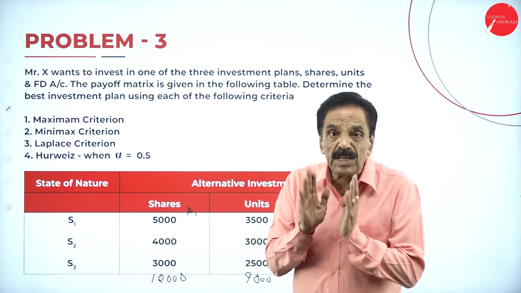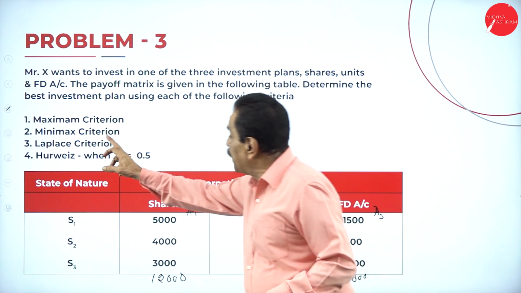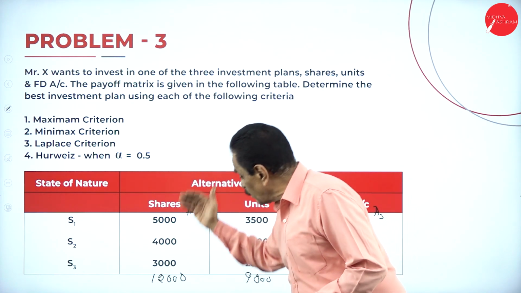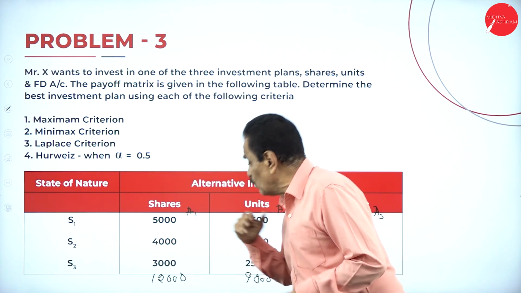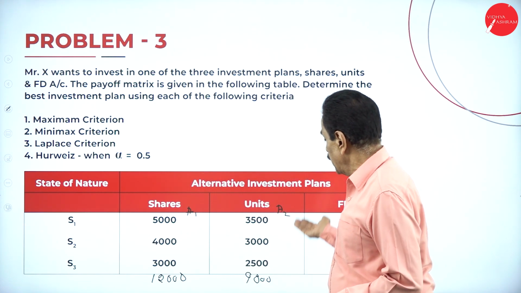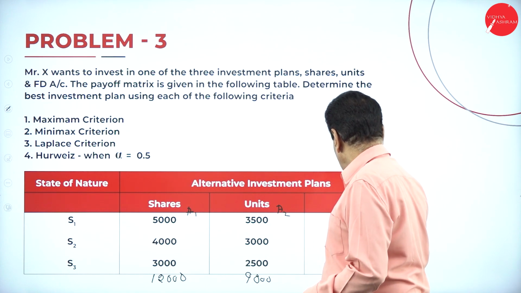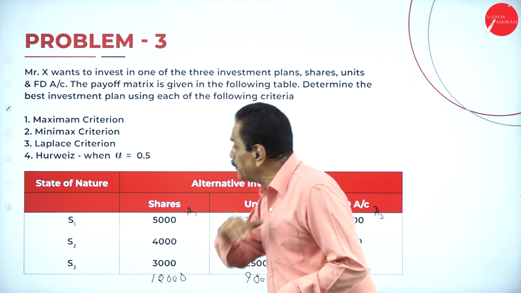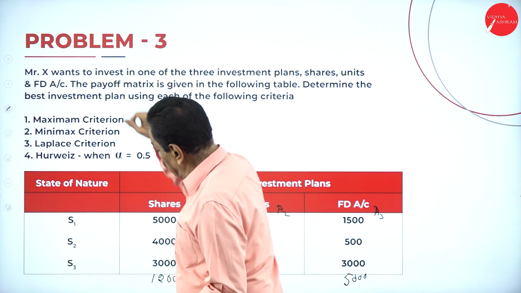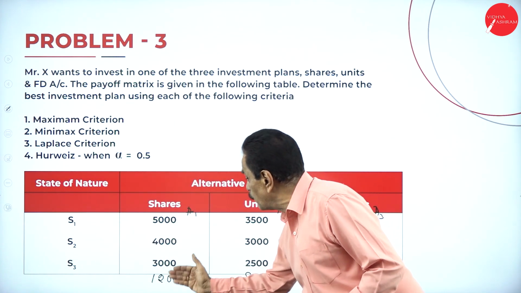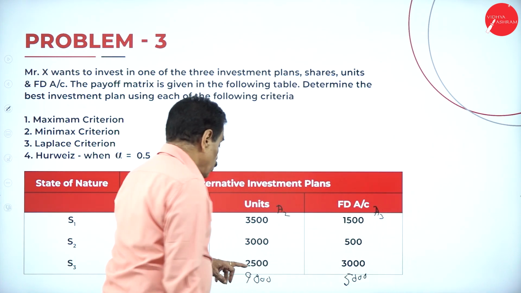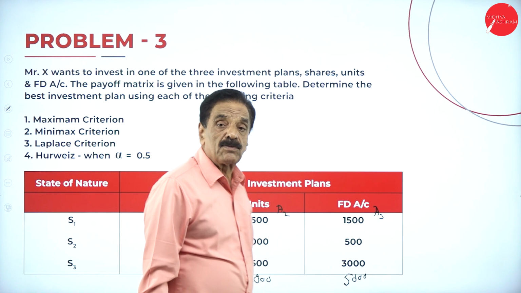So what question is he going to ask? First is maximin. So what do we have to do in the maximin now? First, column wise, whichever is lower, you look after. Here it is 3,000, another here 3,000. Column wise minimum, then you take the maximum. Here the minimum is 3,000, here the minimum is 2,500, here the minimum is 500.